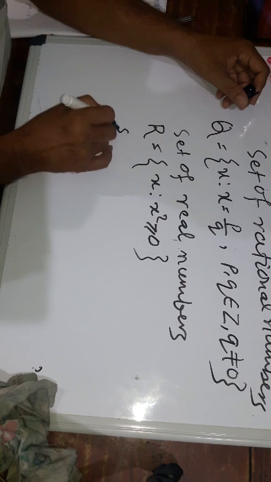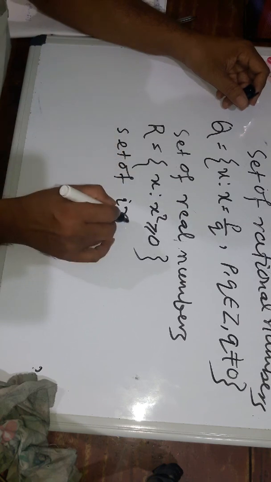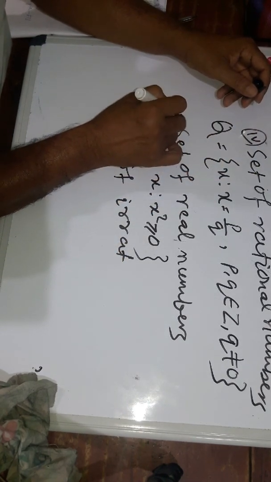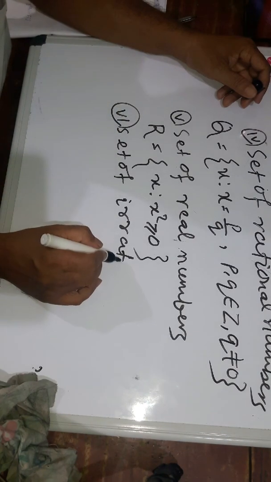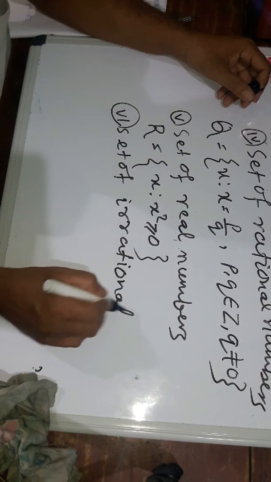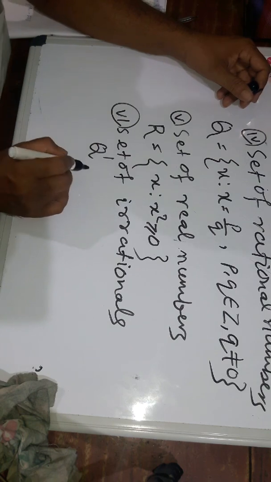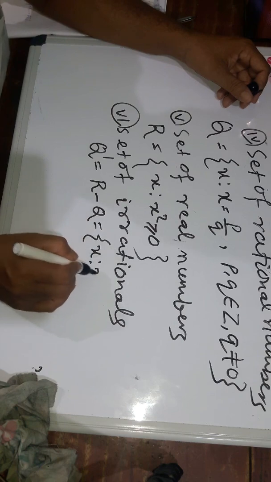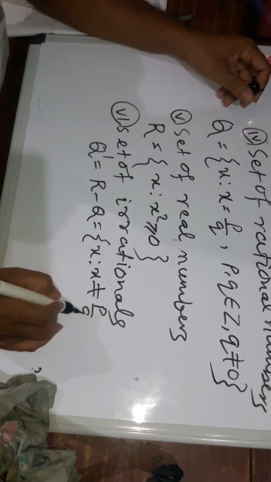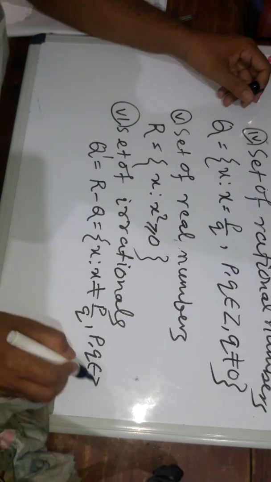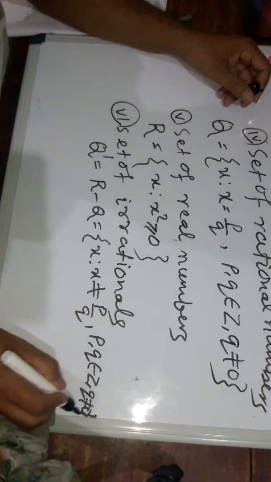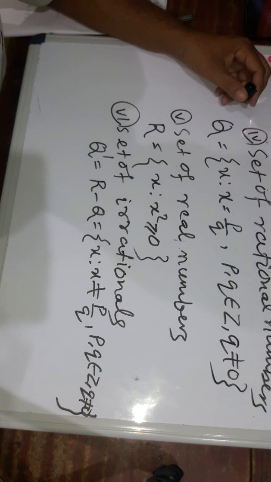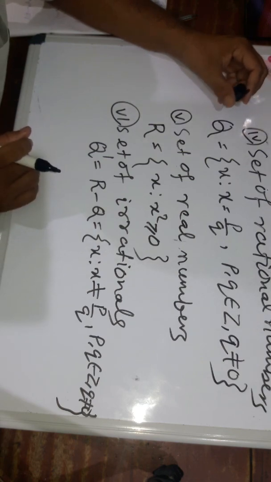Next is the set of irrationals, denoted by Q dash. Q dash is R minus Q, meaning x such that x cannot be equal to p by q, where p and q belong to Z and q is not equal to 0. From the set of real numbers, remove the set of rationals, and what remains is the set of irrational numbers.